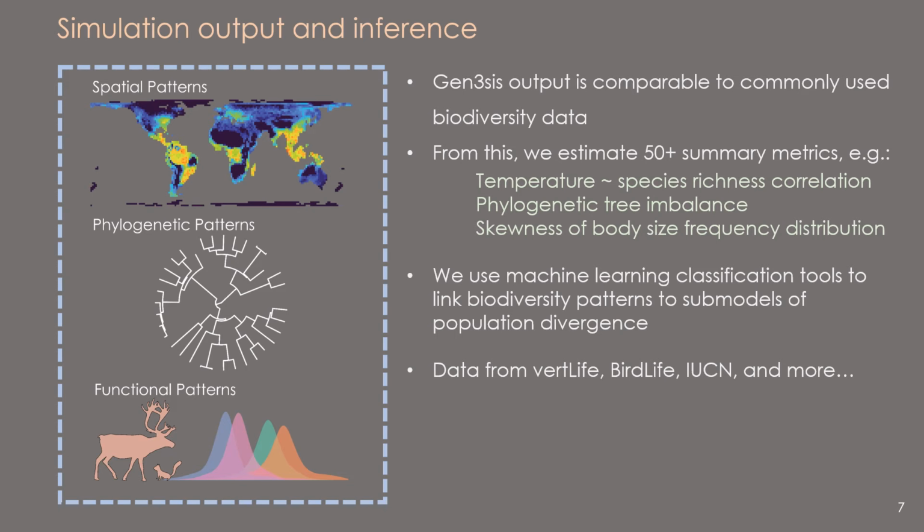The simulation model gives us data that's directly comparable to real biodiversity data. This is species distributions, phylogenetic relationships, and traits. From this, we can summarize different patterns using metrics, for example, correlation coefficients between temperature and species richness, or indices of phylogenetic tree imbalance. We can estimate how much information content there is in the metrics using machine learning classification tools, and then attempt to predict the submodel of population divergence in empirical data by extracting the same summary metrics.